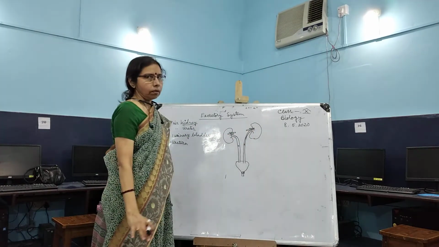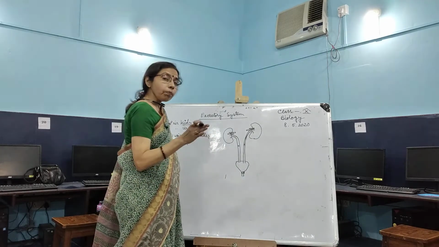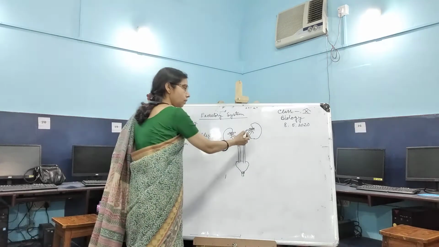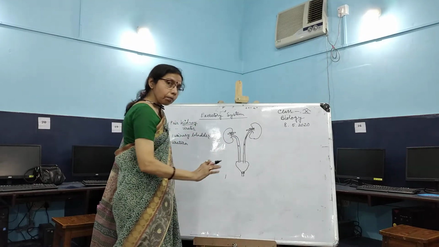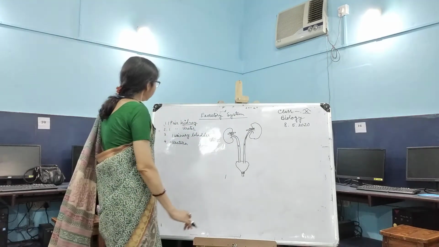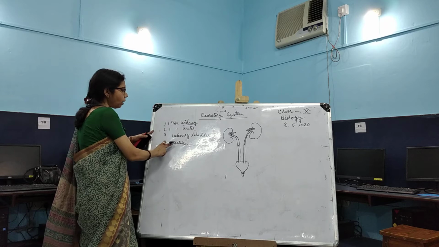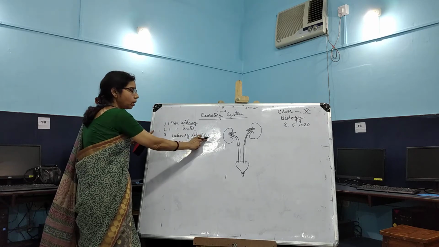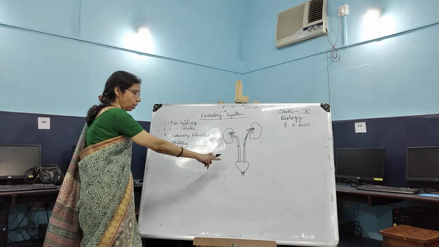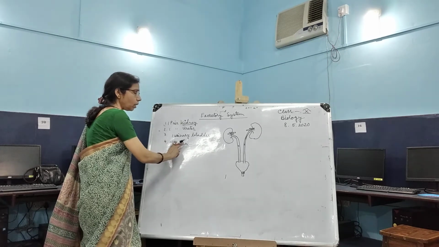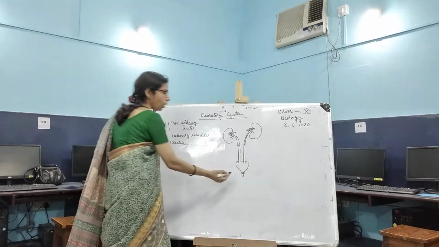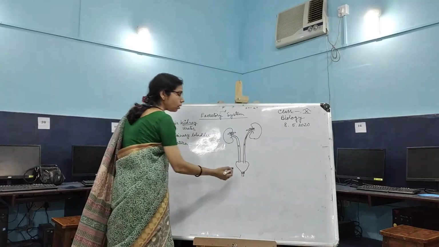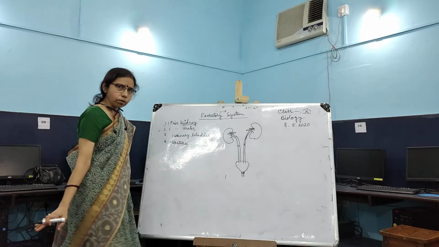So without the cardiovascular system, this system is not complete. We get each and every function. So the urinary bladder is where the urine is stored temporarily. Next we get the urethra, the structure through which the urine is removed from the bladder to the outside.